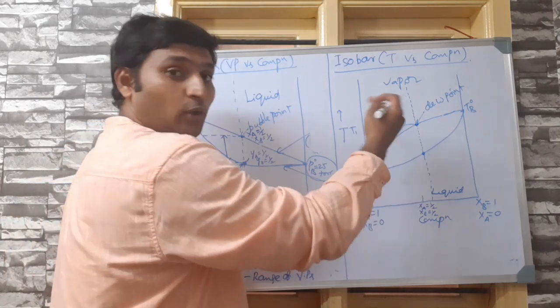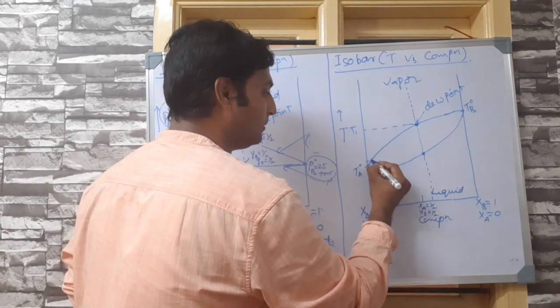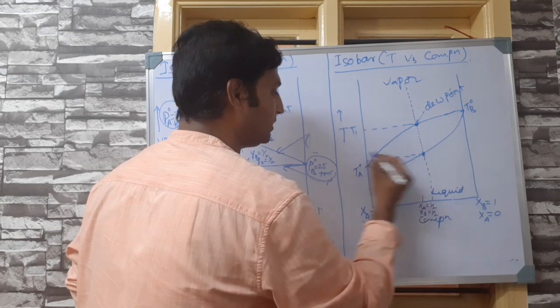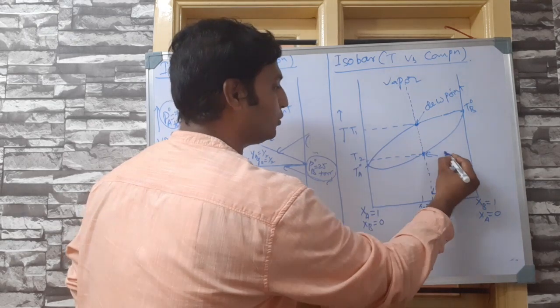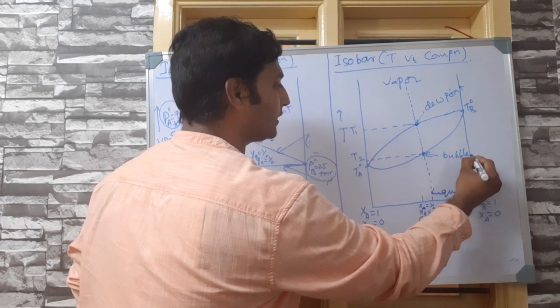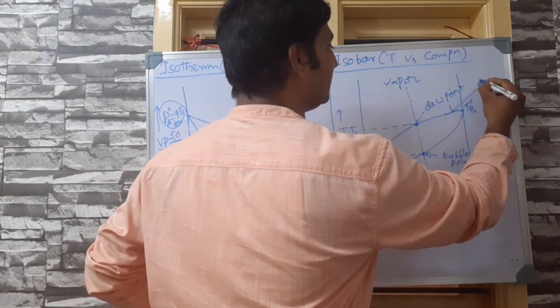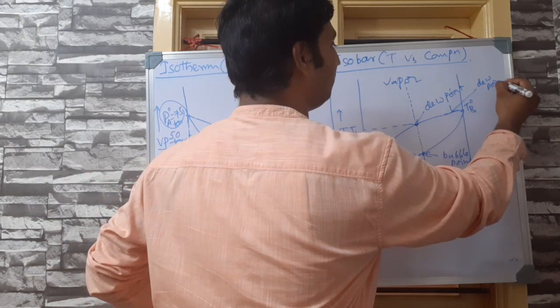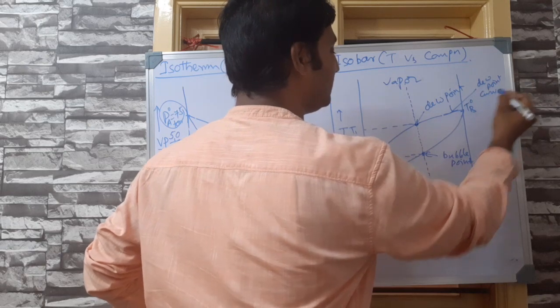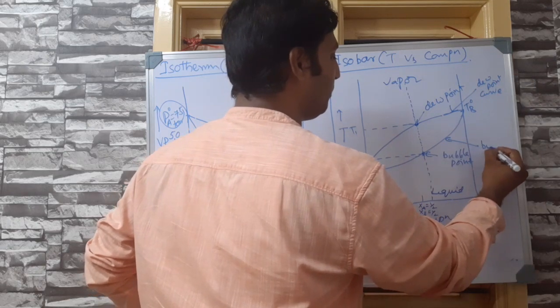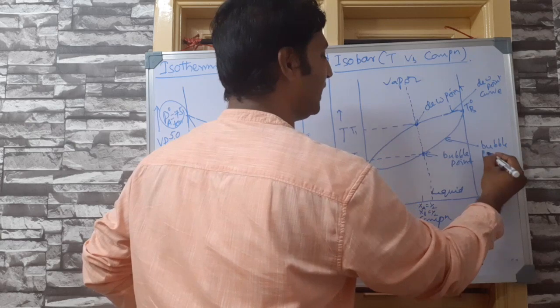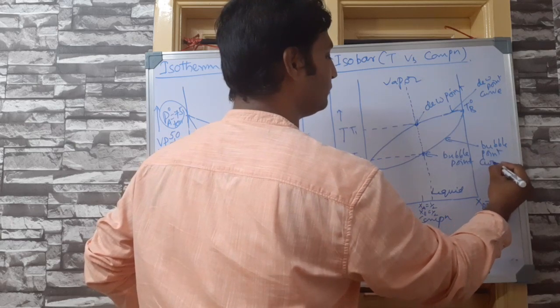Means liquid started vaporizing. You saw the first bubble, say at a temperature T2, then this would be called bubble point. Now obviously you can understand this is a dew point curve and represents the vapor phase, and this is the bubble point curve and represents the liquid phase.